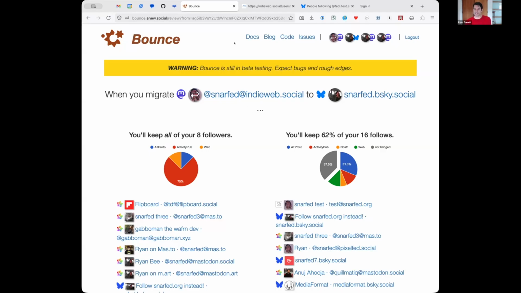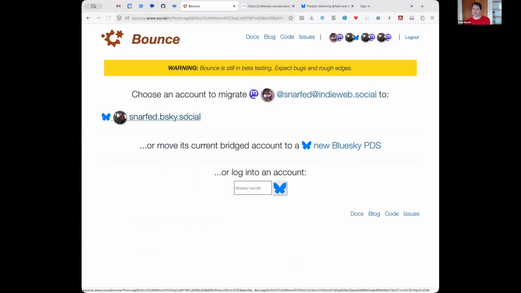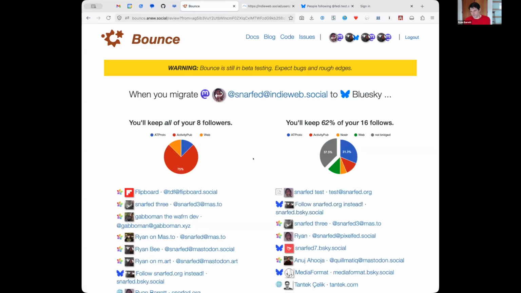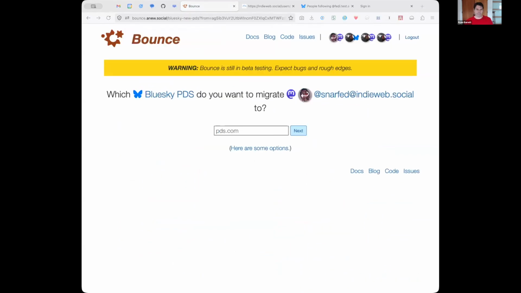And so what we are adding to Bounce is a way to do that instead of migrating to a native account. So if we go back here and say, okay, I want to migrate this Mastodon account, but I want to migrate it to a new PDS. I want to take that existing bridged account, just move it to a Blue Sky PDS, which is the equivalent of a Fediverse instance. So the flow will look a little different. You see the same review because the result is basically the same. But when you keep going here, you choose, just like a Fediverse instance, a Blue Sky PDS to move to. I know this one, I think I trust it. It's run by a guy I happen to know.